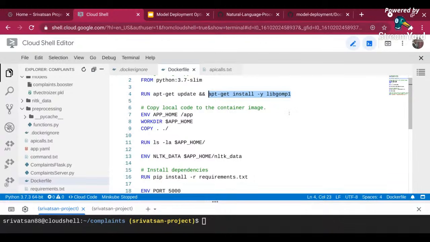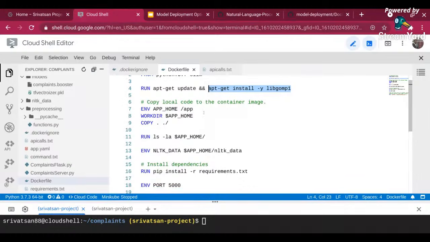Okay. Next, within my container, I am creating an app home variable. In the sense, I'm telling where I want to copy my local files into my container. And again, I'm getting a lot of questions. Just hold on till the end. I will cover as many questions as possible. Whenever I get to commands that will take time to run, I will cover those questions at that time.